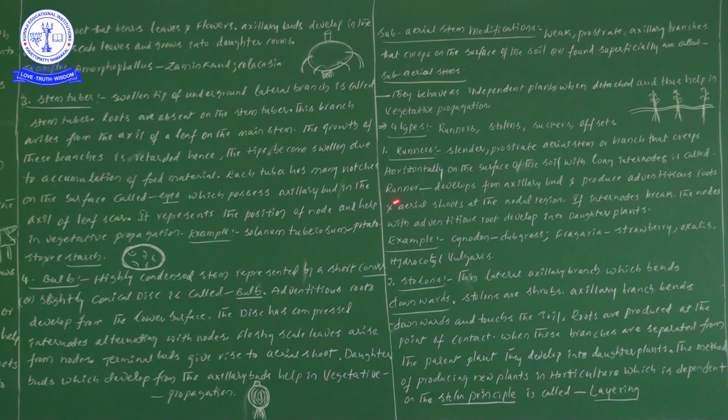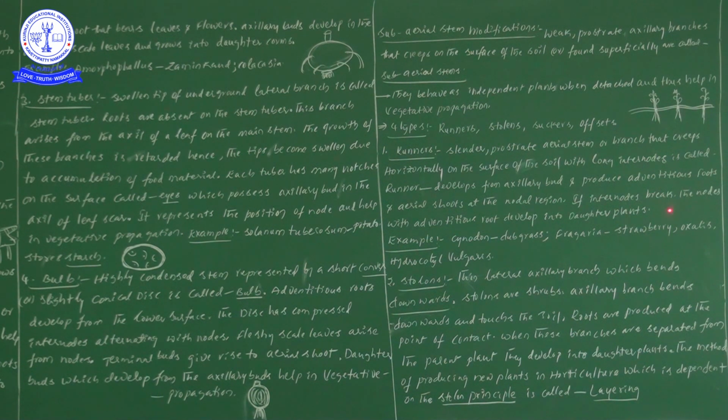Now these runners develop from the axillary bud. Definitely runners develop from the axillary bud, because axillary buds are the ones involved in vegetative propagation. The axillary bud produces adventitious roots. So the runners develop from the axillary bud and produce adventitious roots. Next, aerial shoots develop at the nodal region. Next, suppose the internodes break down, so what will happen now?